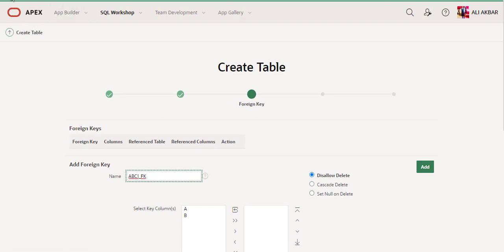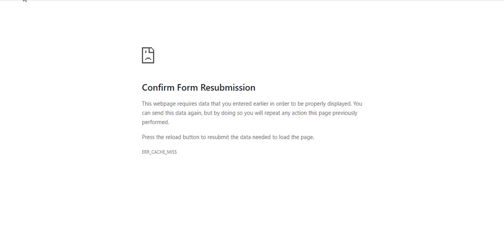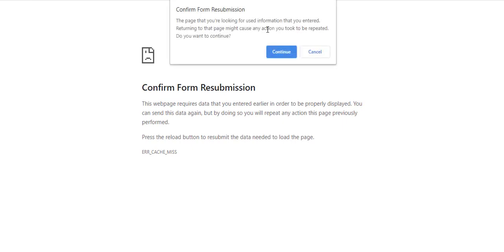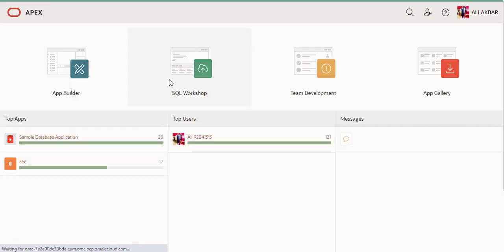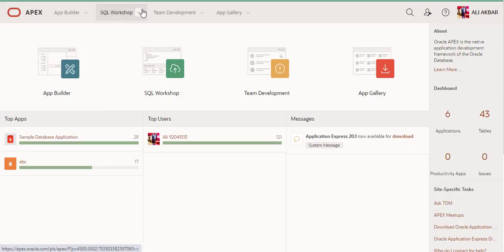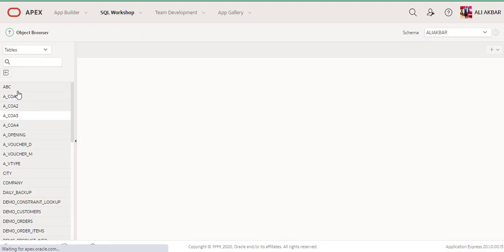When it is created, it is shown in the object browser here. Second, you can use SQL commands.